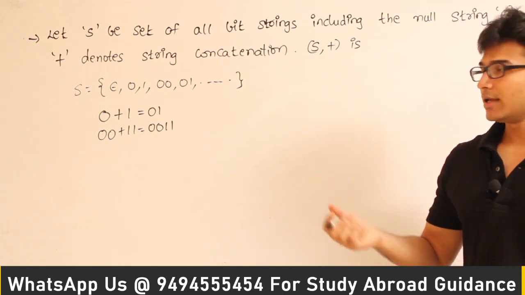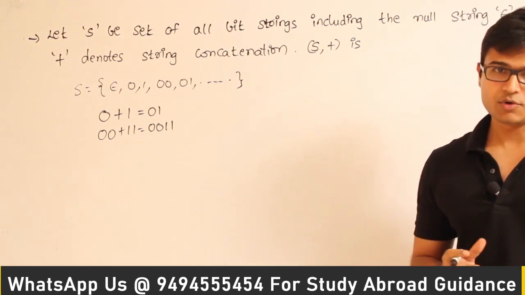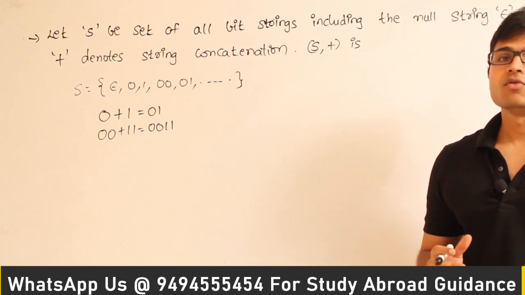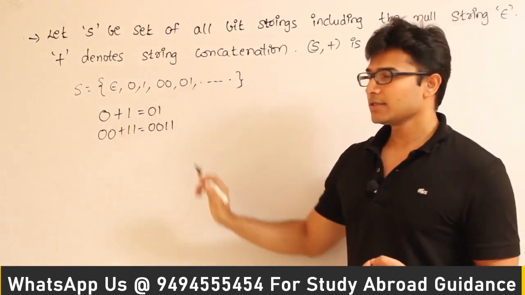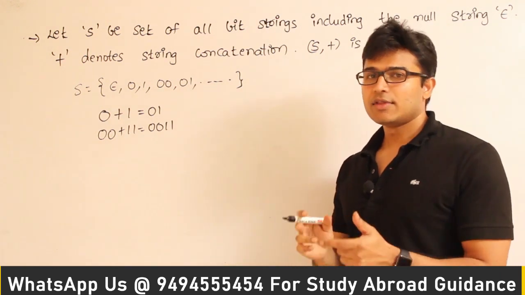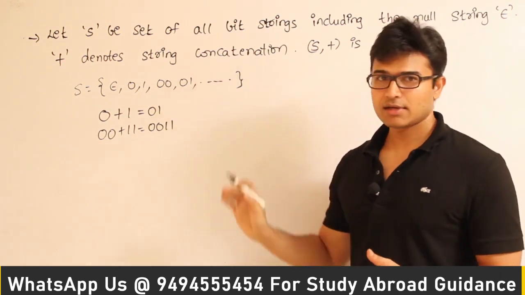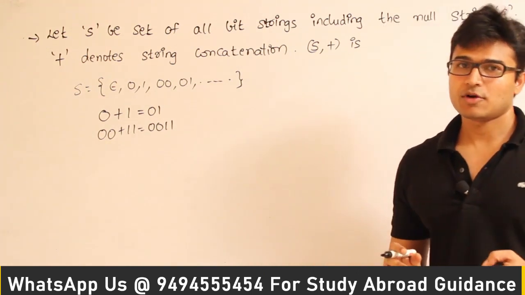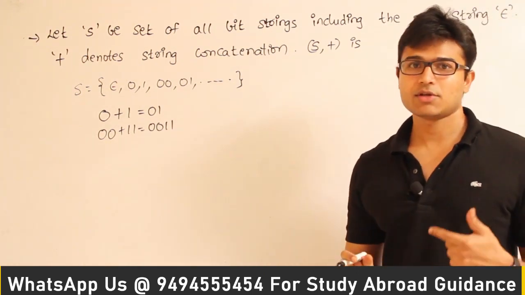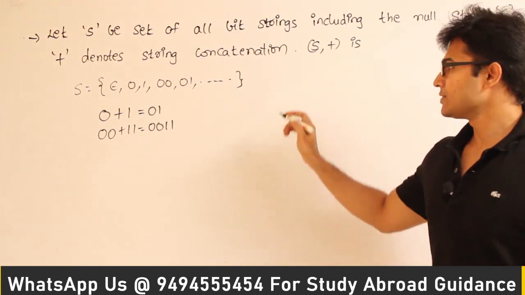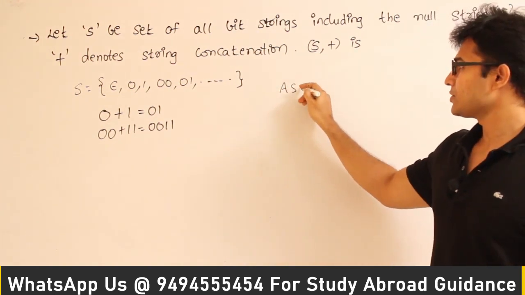The reason is S contains the set of all strings possible. Therefore, we are going to have closure, which means you take any two strings and concatenate them, the result is going to be in the same set. So the set is closed under the operation concatenation, and so we can say that it is an algebraic structure.